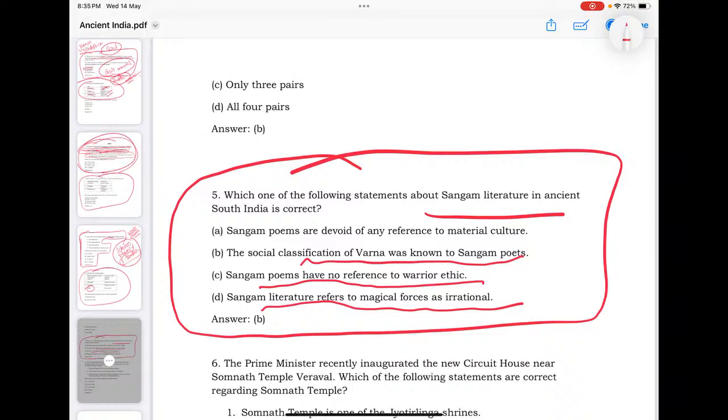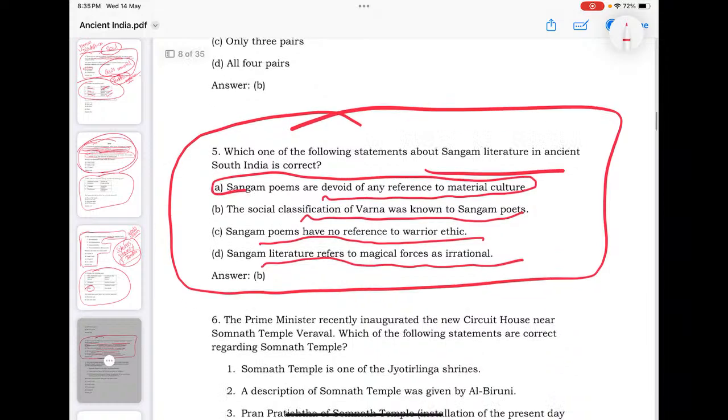Yes, they have discussions on this, people doing different jobs, or caste wise, class wise, or occupational divisions of the society they discuss in the Sangam poetry. Devoid of any reference to material culture is wrong. Broadly speaking, there is Aham and Puram, mostly dealing with the material culture. And no reference to warrior ethic is again wrong. One of the central themes is warrior ethic. Then Sangam literature refers to magical forces as irrational? No, they deal with it as rational.